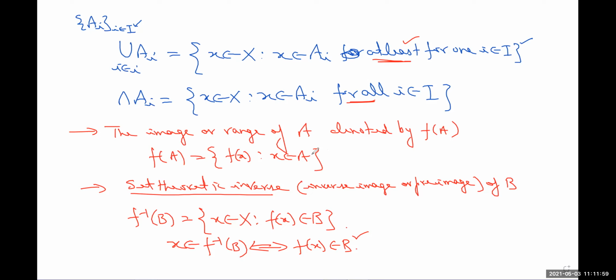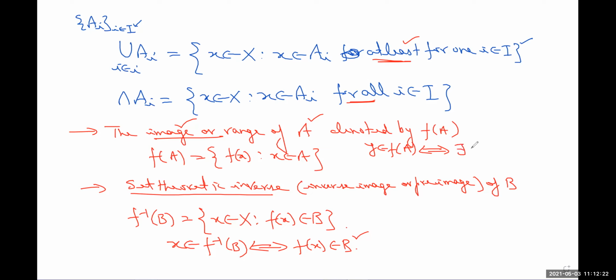And from here, we can interpret that from the direct images, I mean, from the image or say range set, whenever y belongs to FA, suppose y is some member of the range set or say the image of A, this implies that there is always some x from the set A at which this y will be obtained.